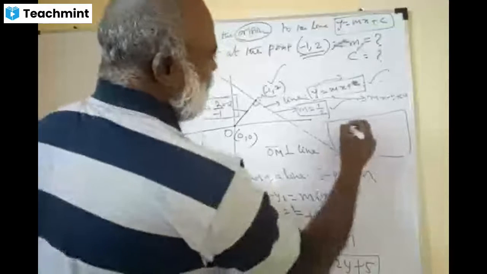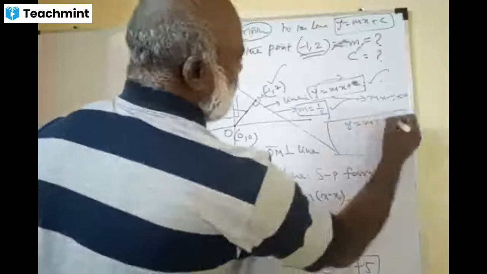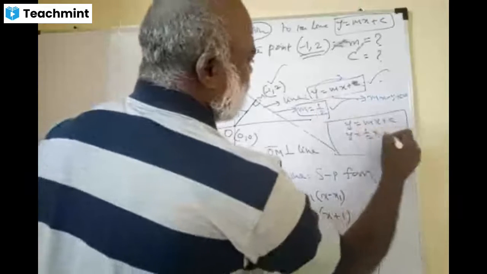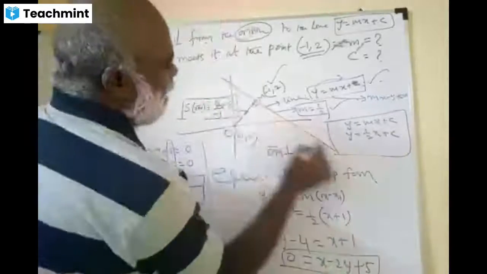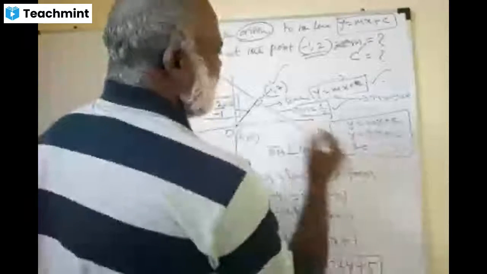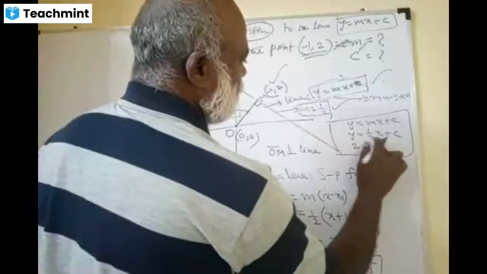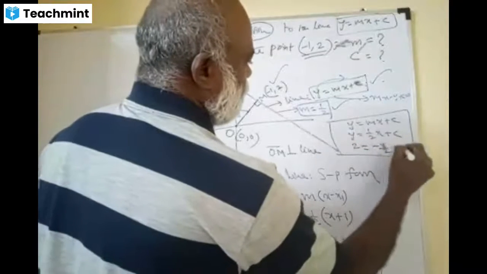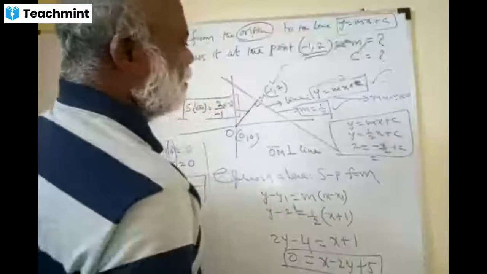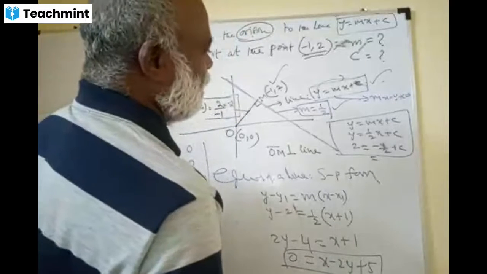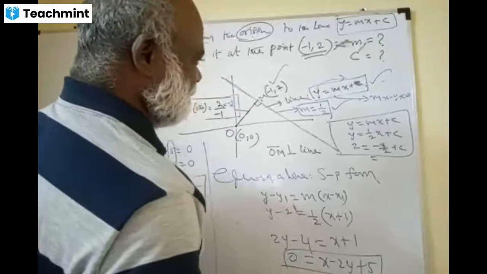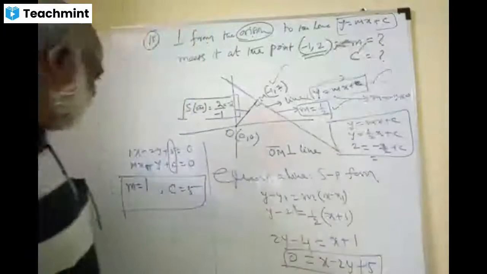What he's telling is this part. Y is mx plus c. M is already 1 by 2. Y is 1 by 2 x plus c. But in the line, the point minus 1 comma 2 is there. So y is 2 and x is minus 1, plus c. You write it now. X is minus 1, okay. Y is 2, okay. And C we are getting 5 by 2 now, right?